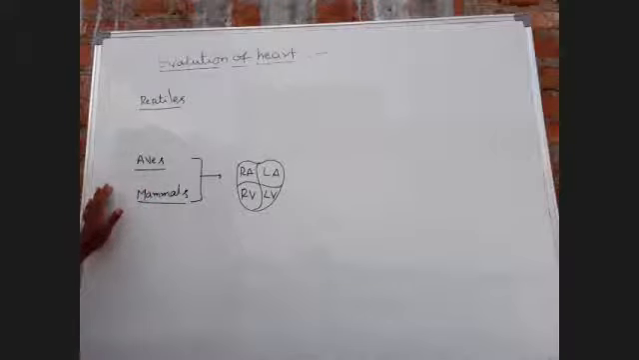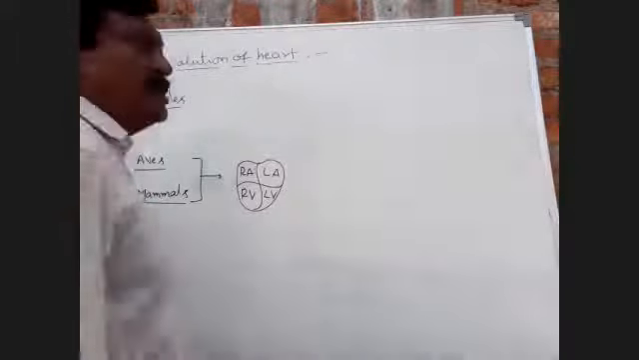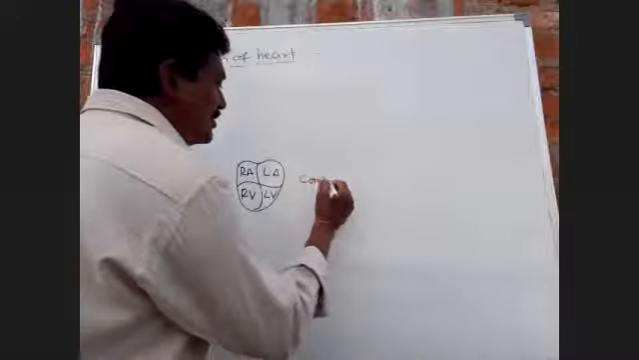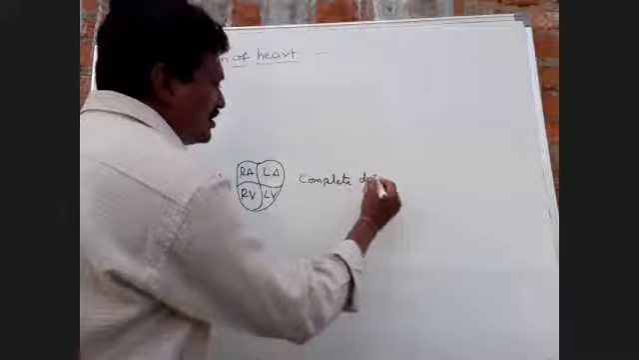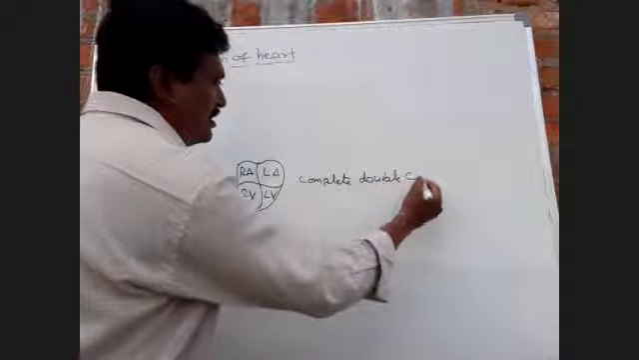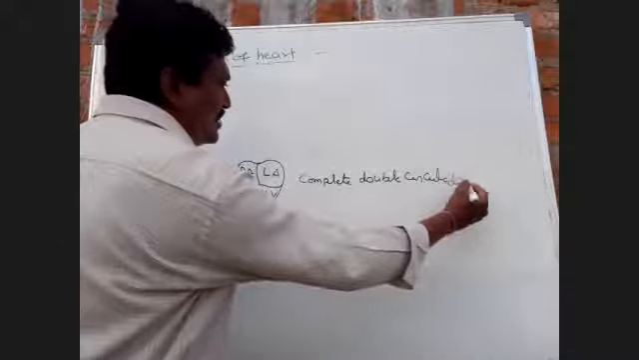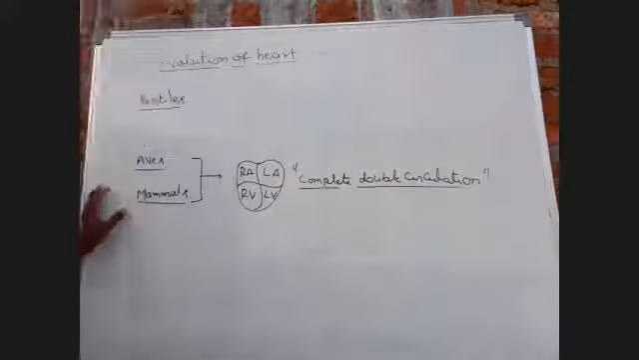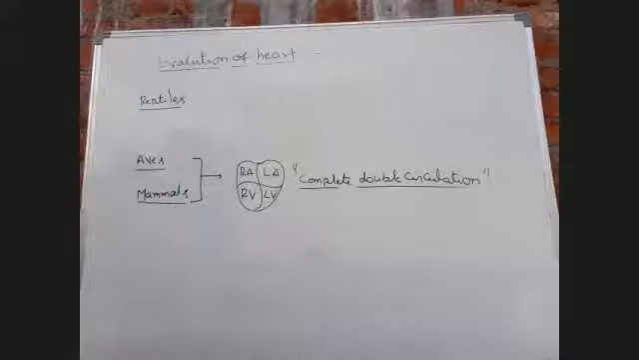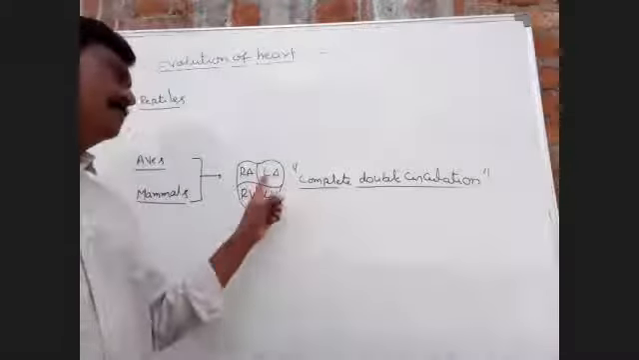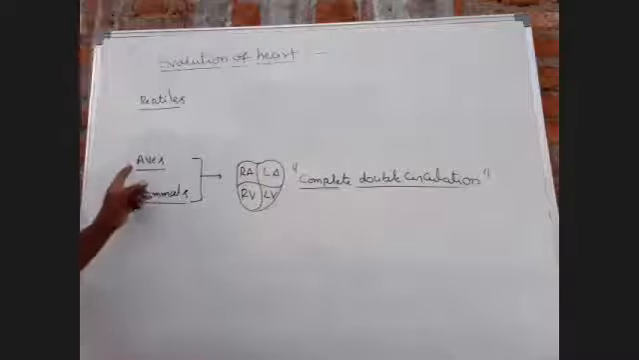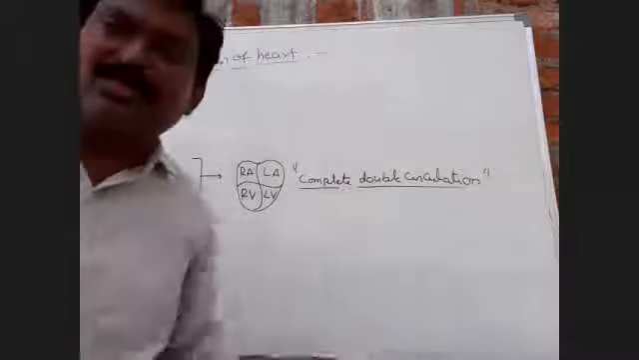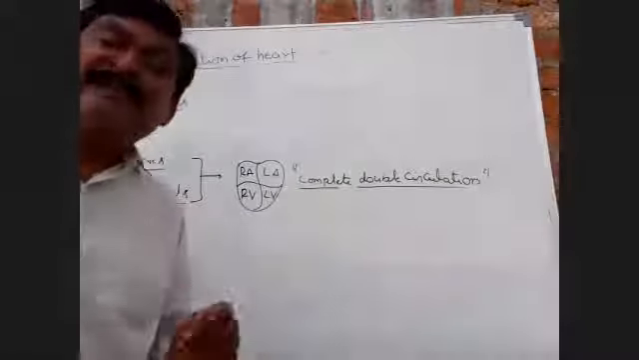Due to the presence of a completely divided four-chambered heart, there is complete double circulation. Complete double circulation is seen in aves and mammals due to the presence of a completely divided four-chambered heart.